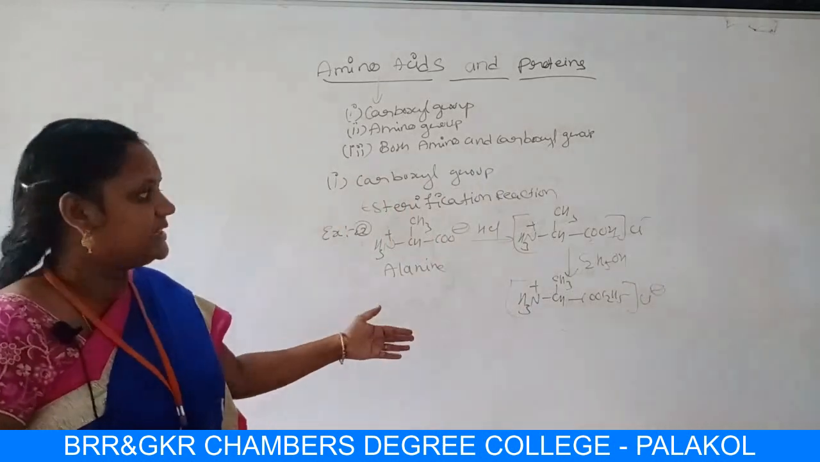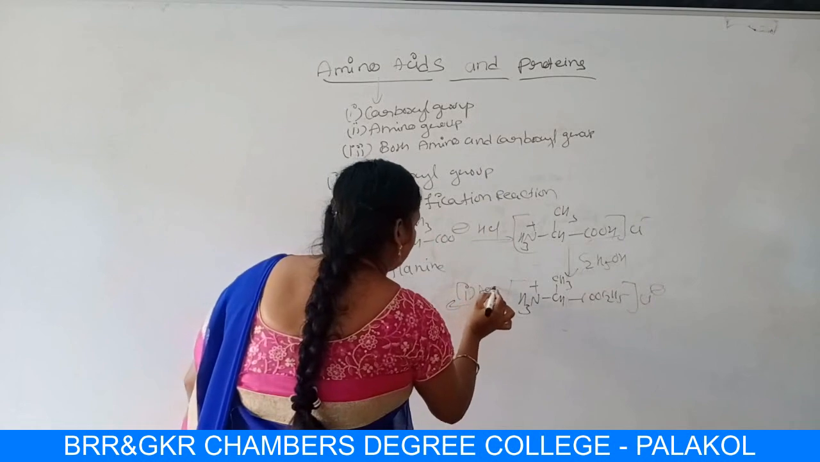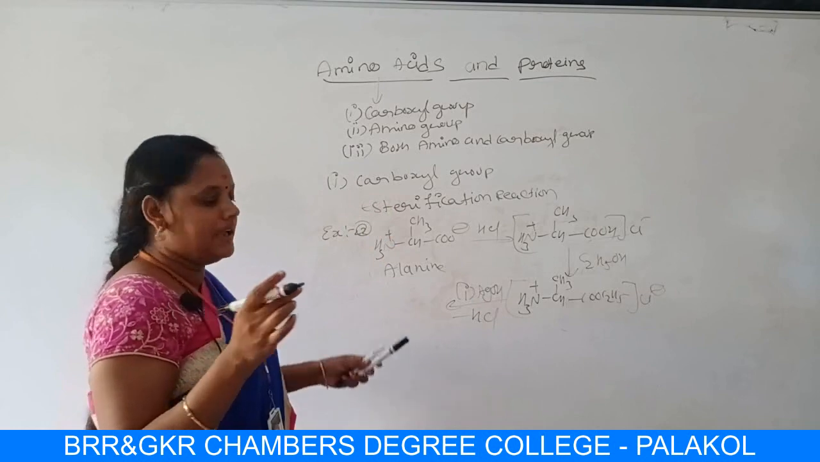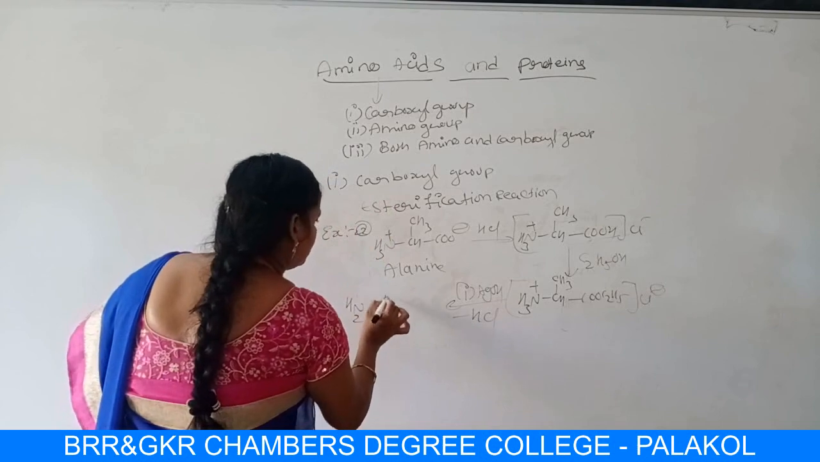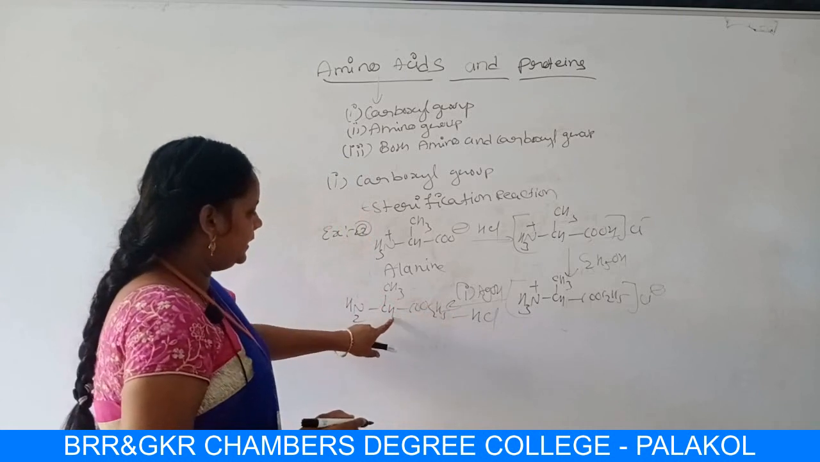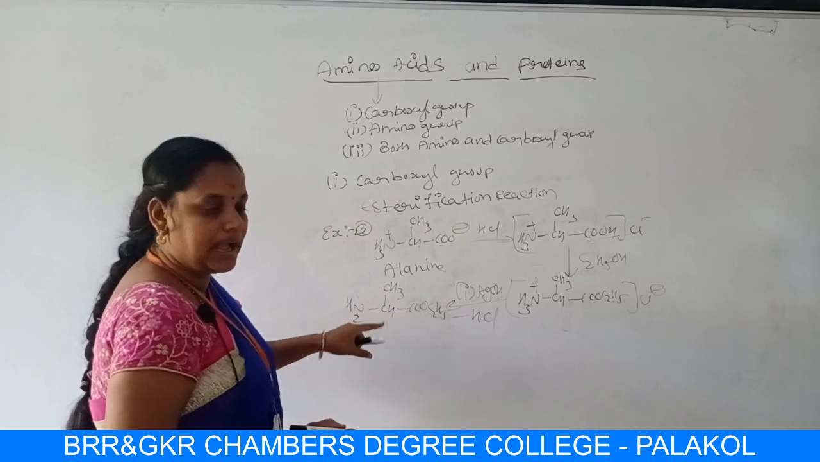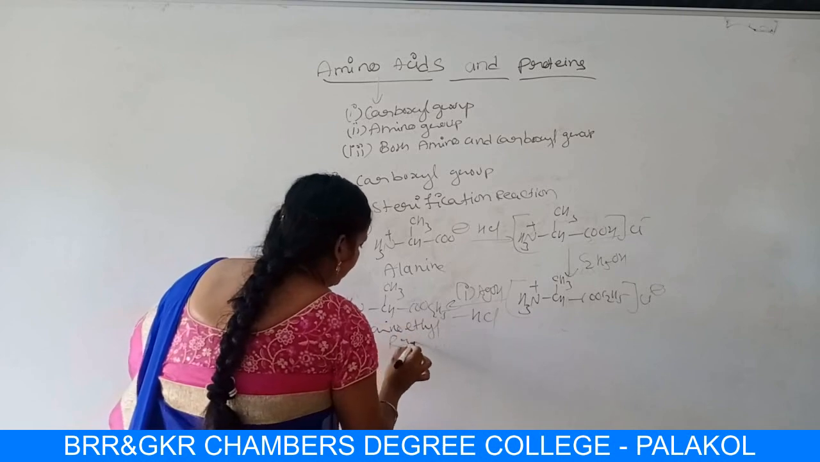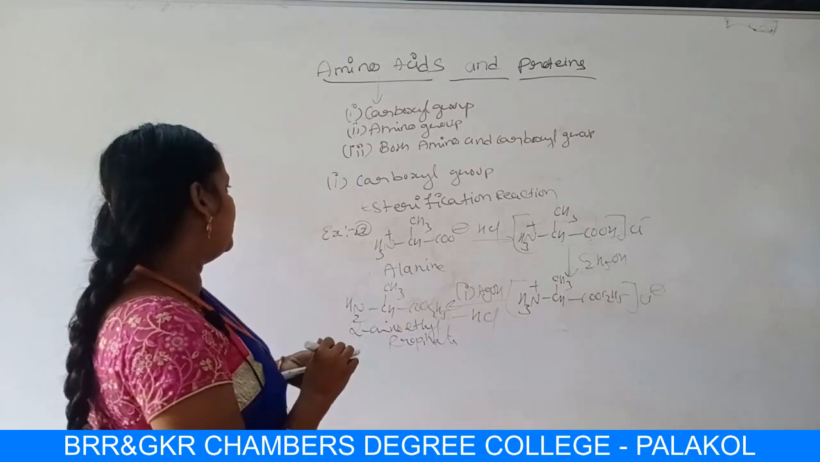In the last and final step, what do you have to do, students? You have to add silver oxide, right? Silver oxide and remove HCl. So you will get NH2CH CH3 COO C2H5. You are getting alpha amino ethyl propionate. In this way, we can do the esterification reactions.